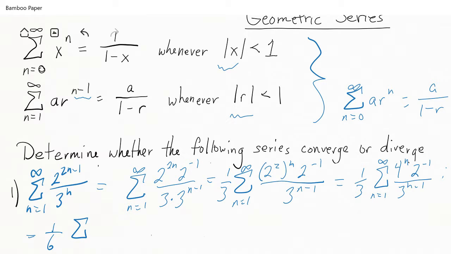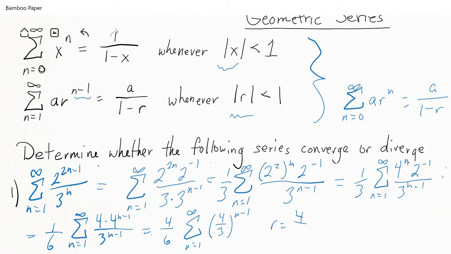We have a summation n equals 1 to infinity, and then what else? 4^n becomes 4 times 4^(n-1) all over 3^(n-1). We can pull the 4 out in front, so now we have 4/6 or 2/3, and then a summation n equals 1 to infinity of (4/3)^(n-1). Notice in this case all we needed to know is that r equals 4/3, which is greater than 1, so it diverges.